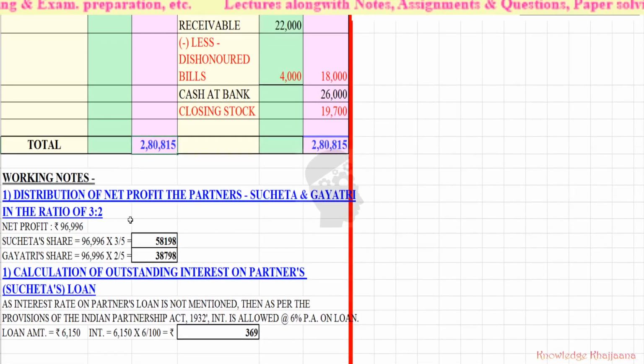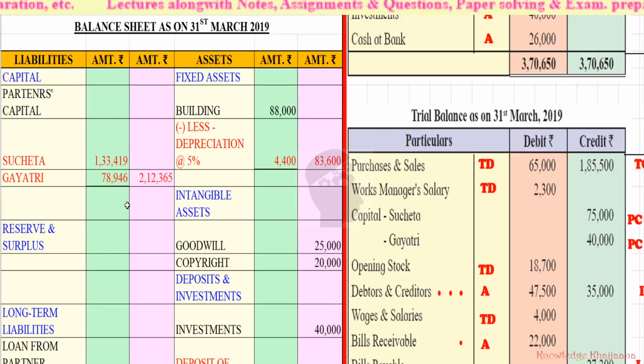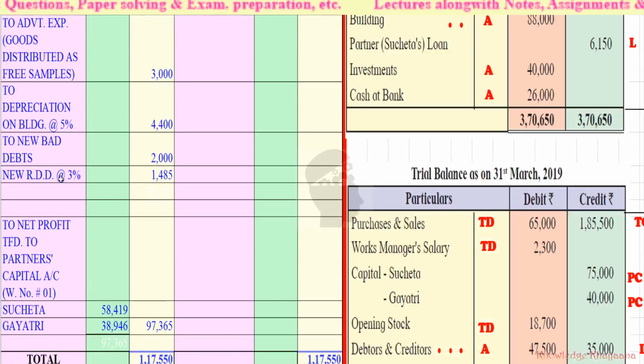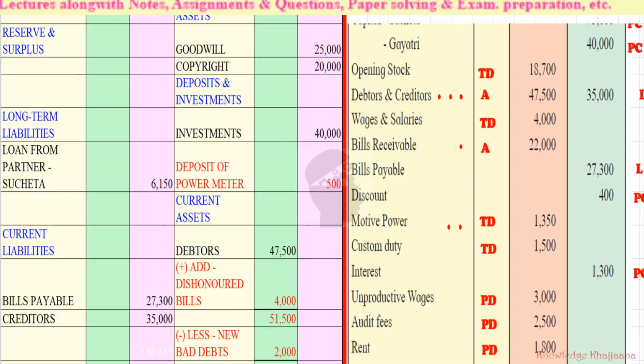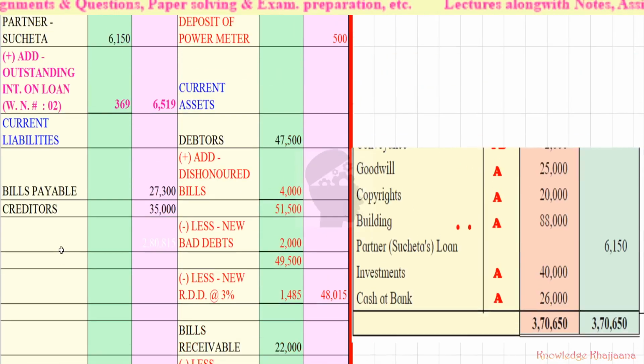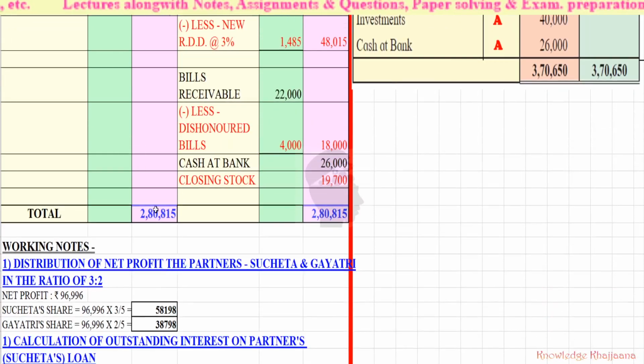Okay, so with this we have completed this problem as shown in the book, with these amounts of capital without taking the interest on the loan, and even after recording the interest on the loan. So with this our balance sheet is tallying with the same amount.